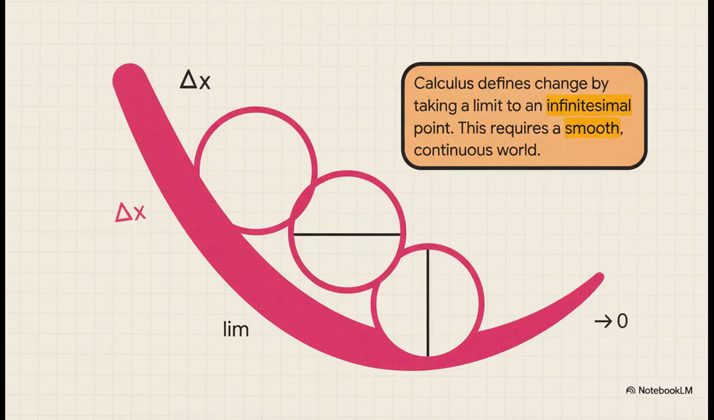Let's start with something familiar, something we all probably remember from calculus, the classical derivative. You see it in the equation here. It defines change by taking a limit, right, as some tiny little step, h, gets infinitely close to 0. But that whole concept, the idea of an infinitesimal point, only works if you assume the world is perfectly smooth, that you can just keep zooming in forever.